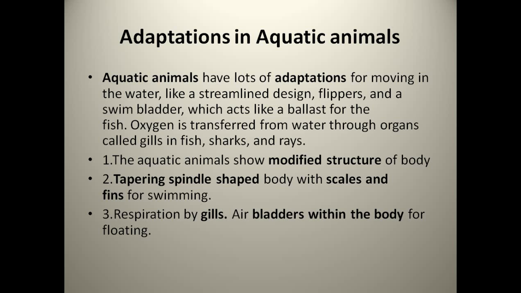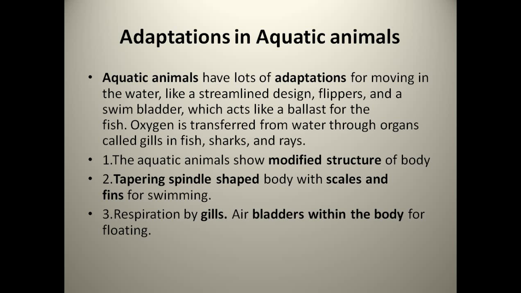Now the first point is that aquatic animals show a modified structure of body. What are the modified structures? As we have already discussed, that is the streamlined design, flippers, swim bladders with fins, and as given in your book, scales and gills. These are all the adaptations, the modified structure of their body. Tapering spindle-shaped body with the scales and fins for swimming. Tapering spindle shape means they are not wide in structure. They are thin in structure, and they are large, but thin. They are not bulky like a lion or a tiger. They have a flattened body.